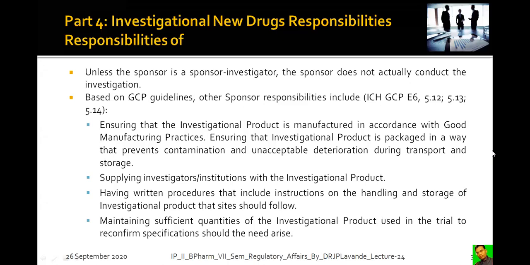Supplying investigators and institutions with the investigational product. Having written procedures that include instructions on the handling and storage of the investigational product that sites should follow. Maintaining sufficient quantities of the investigational product used in the trial to reconfirm specifications, should the need arise.